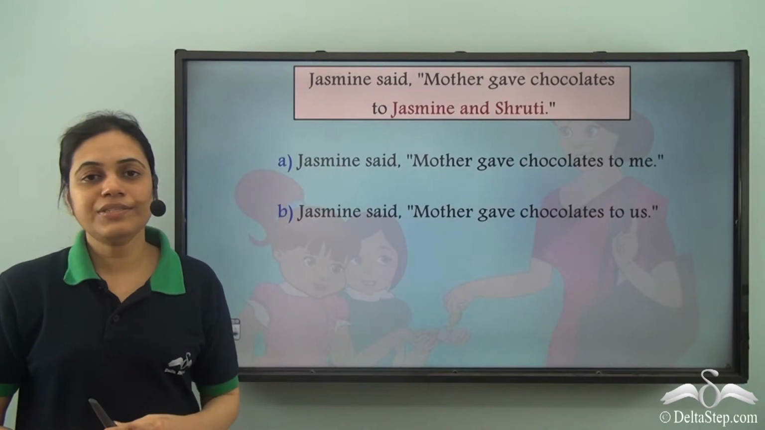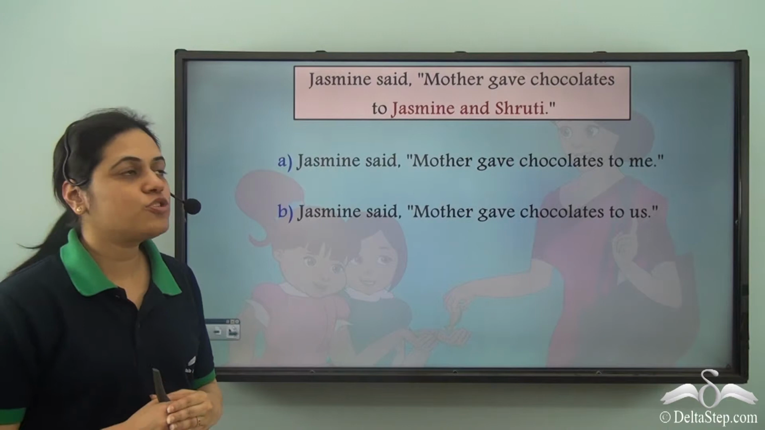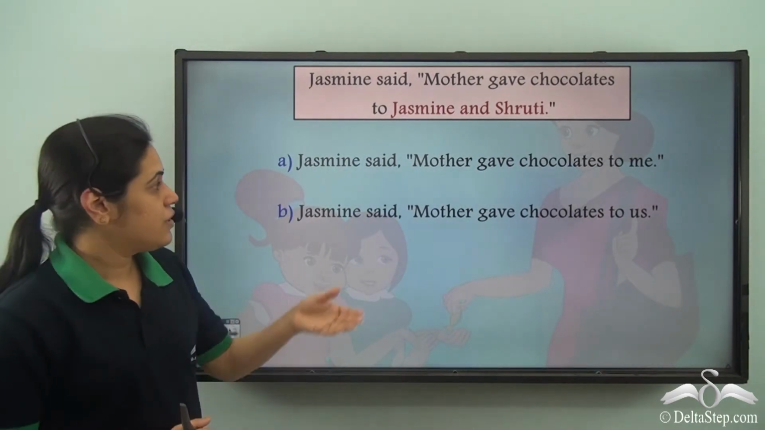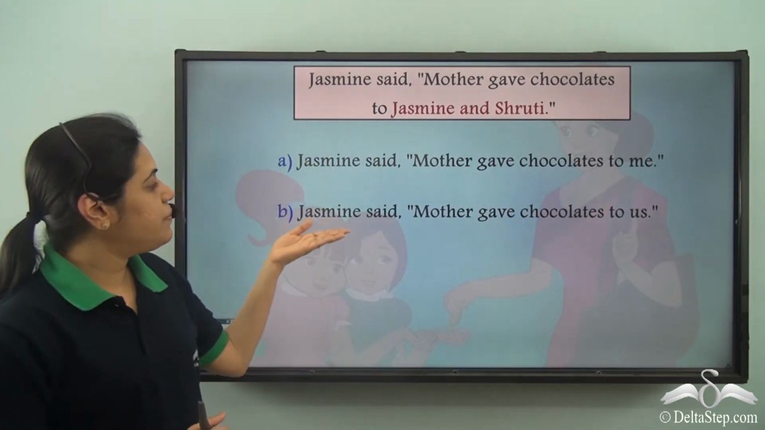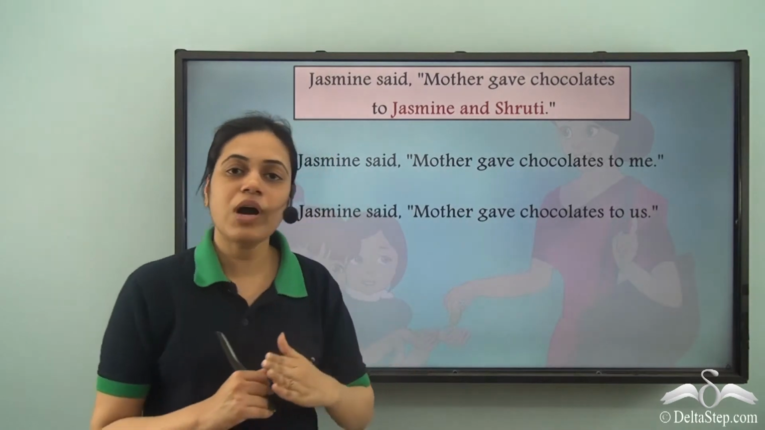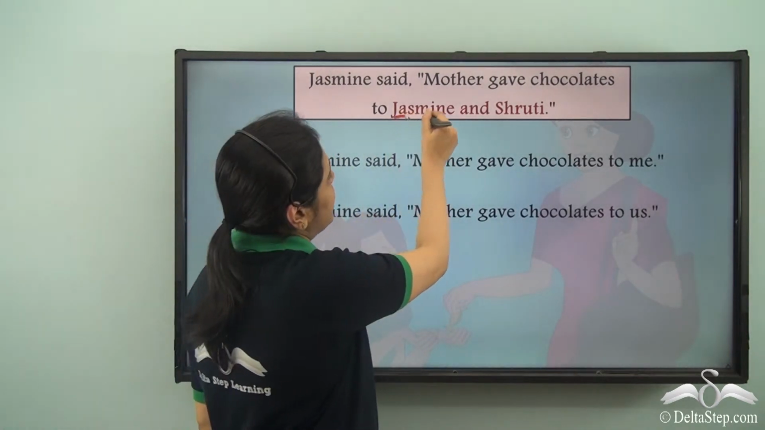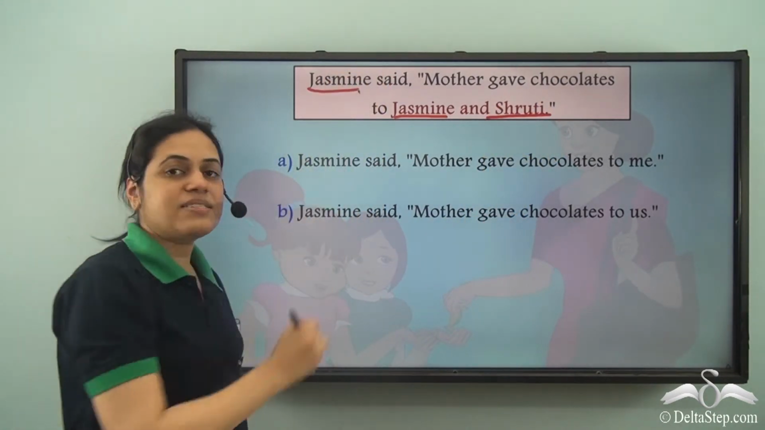Now can you answer this? Jasmine said, Mother gave chocolates to Jasmine and Shruti. What will be the correct option? Will it be Mother gave chocolates to me? Or will it be Mother gave chocolates to us? Now, Mother gave chocolates to Jasmine and Shruti. Who is saying this? Jasmine.